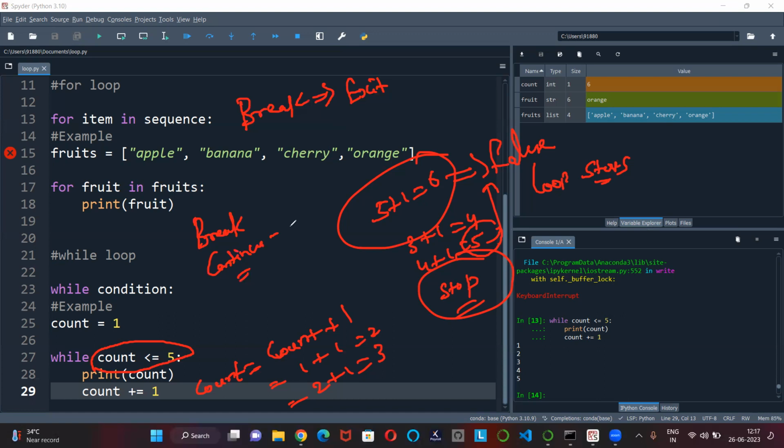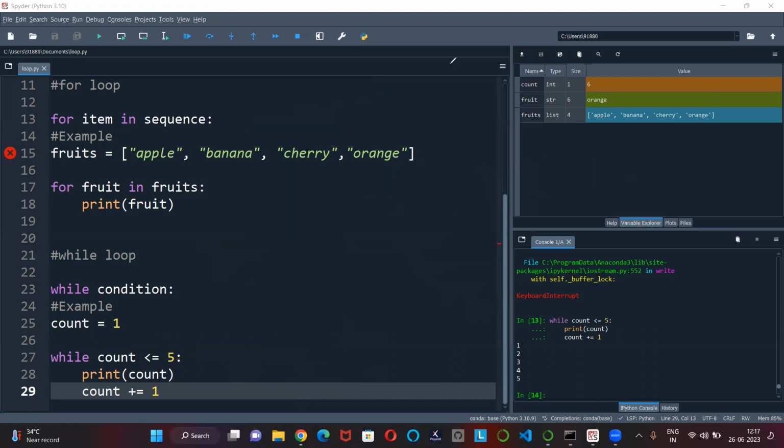While continue is used to skip the rest of the code block and move on to the next iteration. That is, it will print 1, 2, 3, and if I give continue here, it will skip 4 and give us 5, 6, 7. So this is with respect to for loop and while loop, and basically this is how loops work.